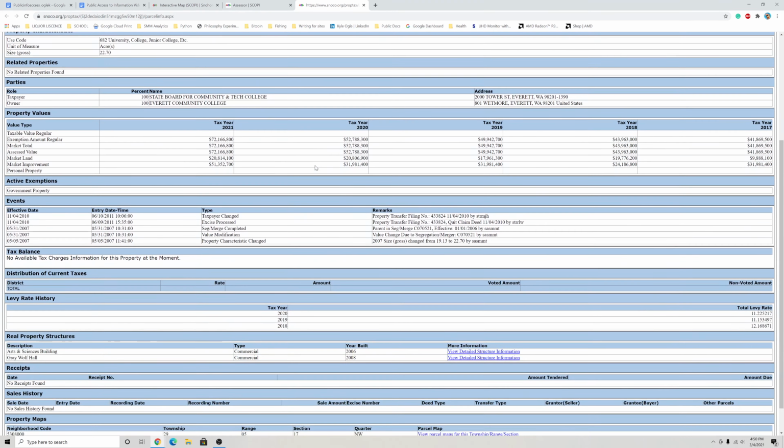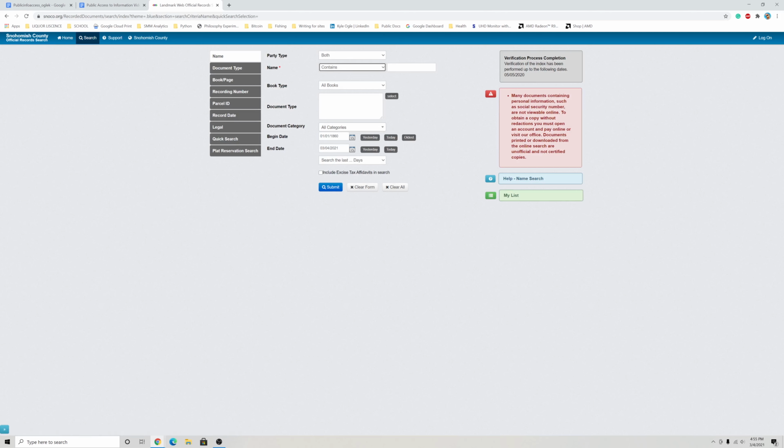The next site to go to is the Snohomish County Auditor's Office. This is the first of 3 sites that will allow you to find paperwork attached to the properties. Make sure the search is set to contains or equals when searching to get accurate results. Click the search button once. Results may take a few minutes to show up.